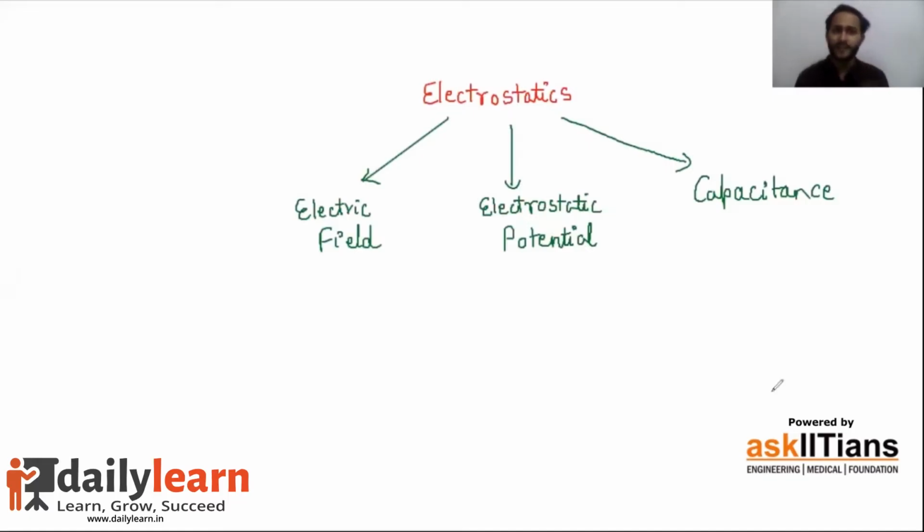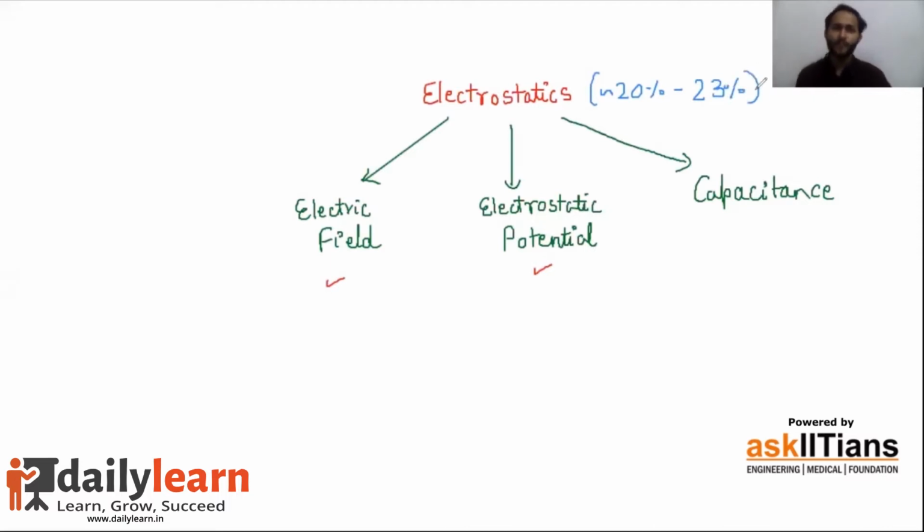So if I talk about the 12th board exams, I can say this electrostatics, which comprises of these three parts, out of which the first two we have already done, we're going to start with capacitance, has actually a weightage of around 20 to 23%. That makes it around one fourth or one fifth of the whole syllabus. So that makes it a very important chapter.